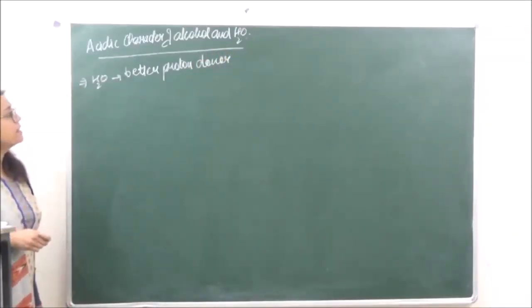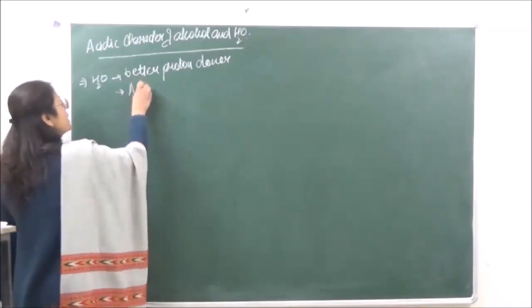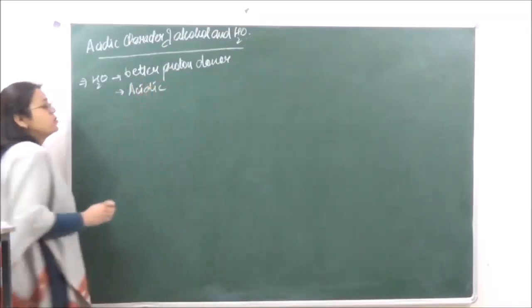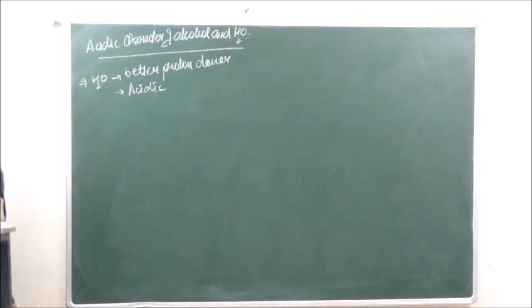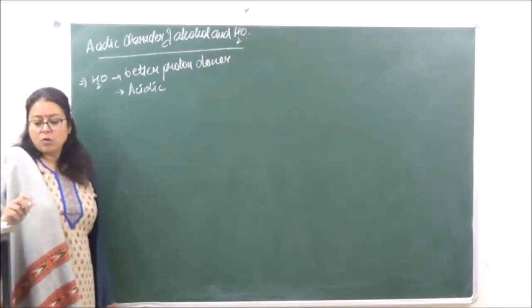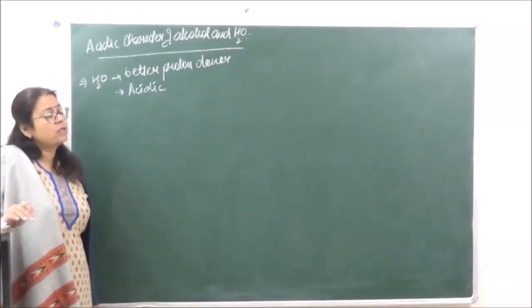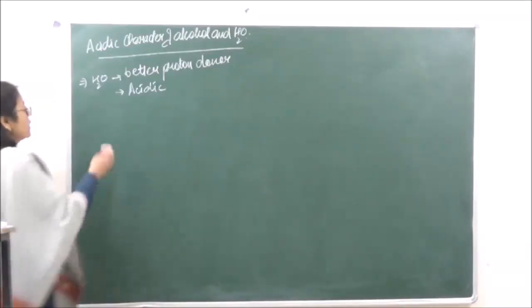Now, because it is a better proton donor, it is but obvious that it is going to be more acidic with respect to alcohols, right? Now, why is this happening? The reason behind this is the electron releasing inductive effect, we've just seen the plus I effect over here, that is going to make the alkyl group donate electrons, which is going to make alcohols weaker acids.